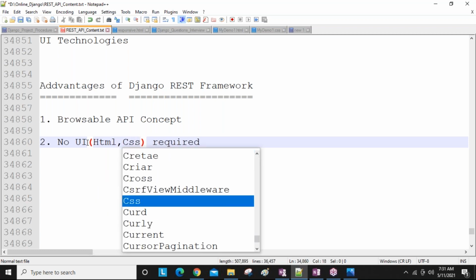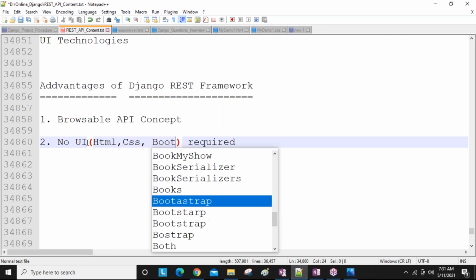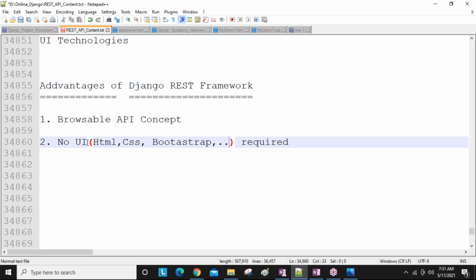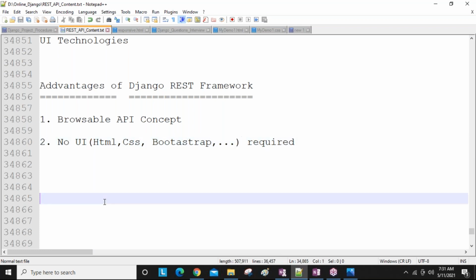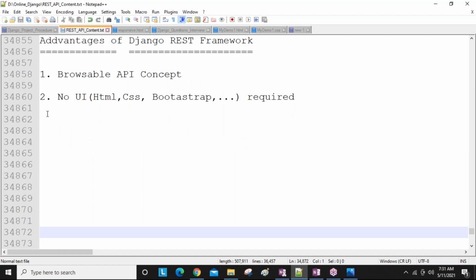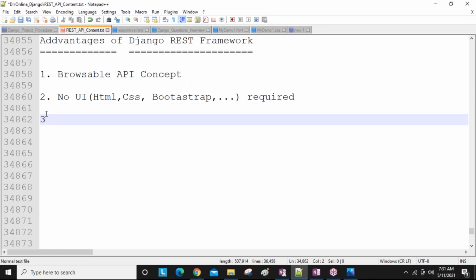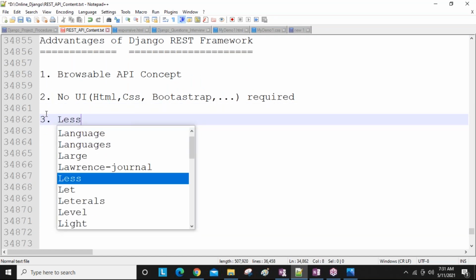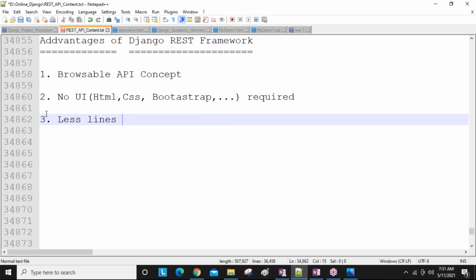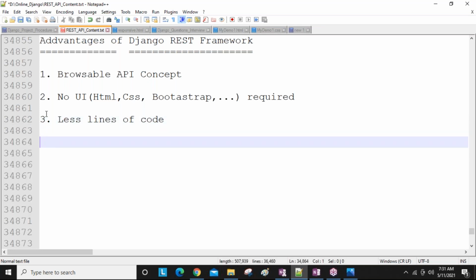HTML, CSS, Bootstrap, these things are not required, guys. Because there is no UI, we write fewer lines of code. If you write fewer lines of code, there are a lot of benefits.